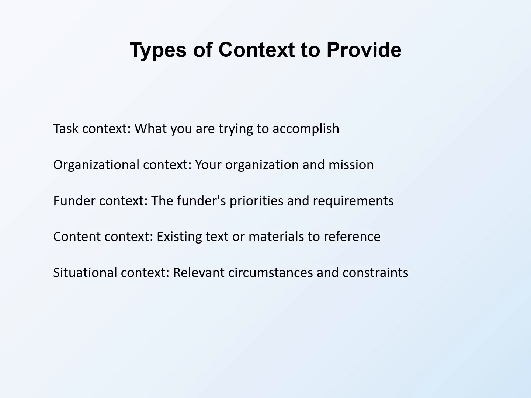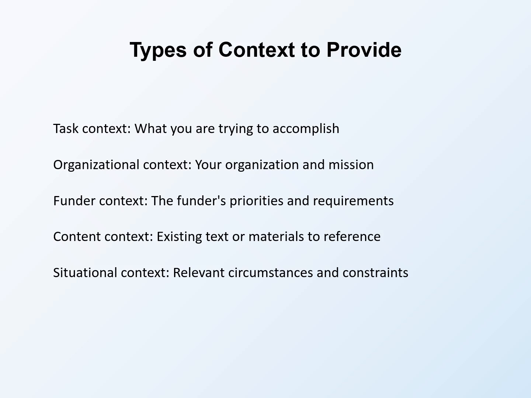Different types of context serve different purposes in your prompts. Understanding these categories helps you provide comprehensive context systematically. Task context explains what you are trying to accomplish. Why are you making this request? What will you do with the output? How does this fit into your larger work? Task context helps AI understand the purpose behind your request, enabling better alignment with your actual needs.